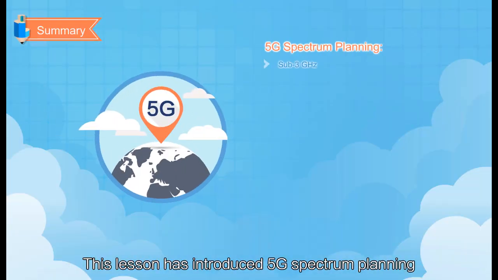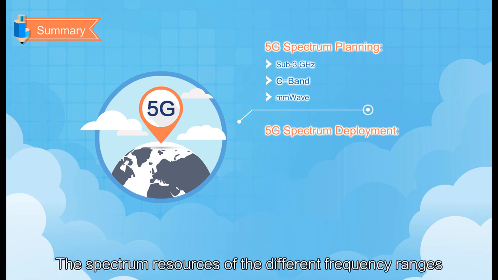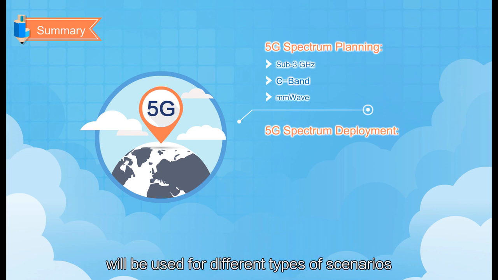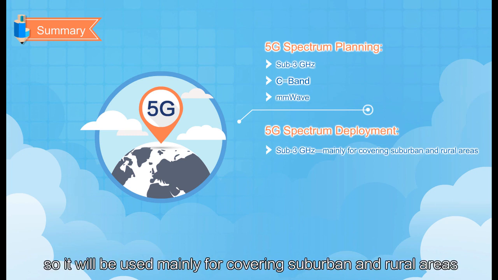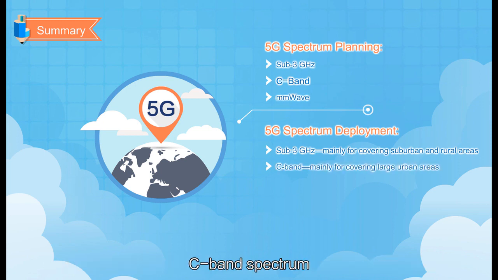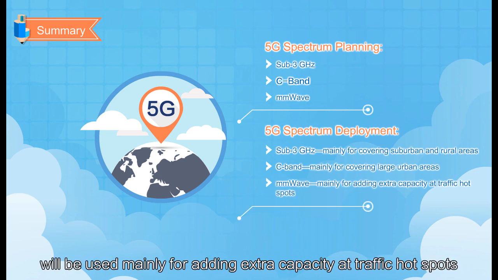This lesson has introduced 5G spectrum planning and the strategies used for future deployment. The spectrum resources of the different frequency ranges will be used for different types of scenarios. Sub-3G has the best range, so it will be used mainly for covering suburban and rural areas. C-band spectrum will be used mainly for covering large urban areas, and the millimeter wave spectrum will be used mainly for adding extra capacity at traffic hotspots.